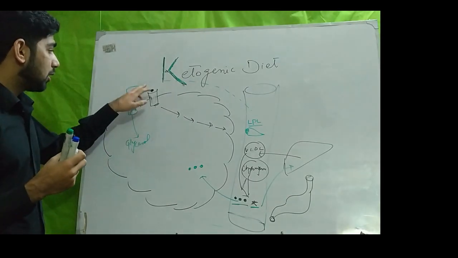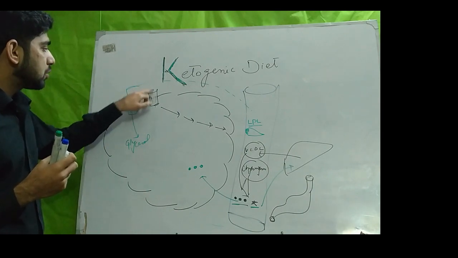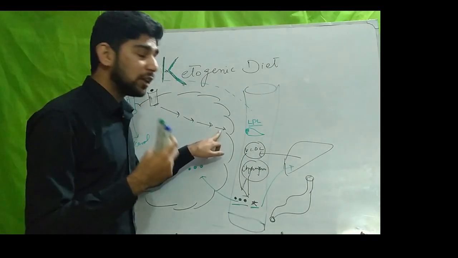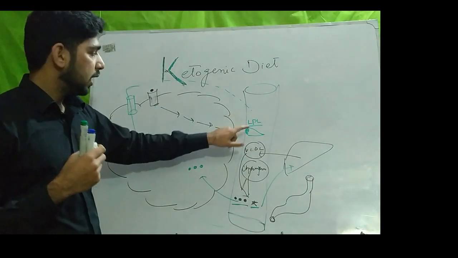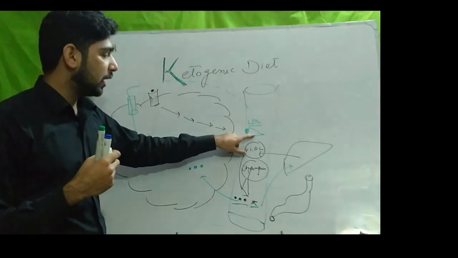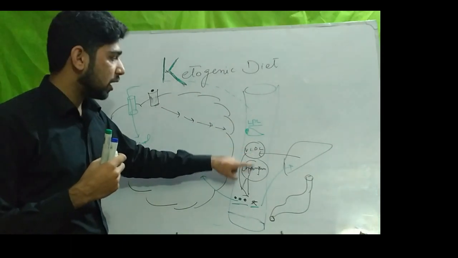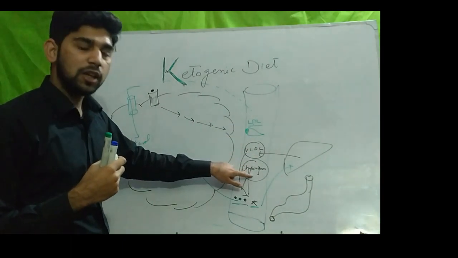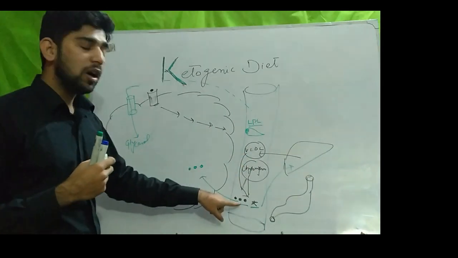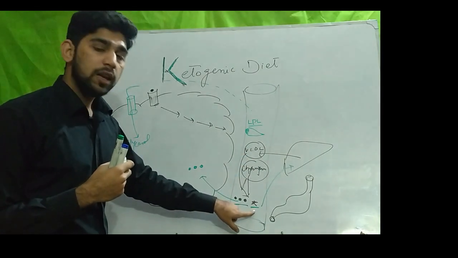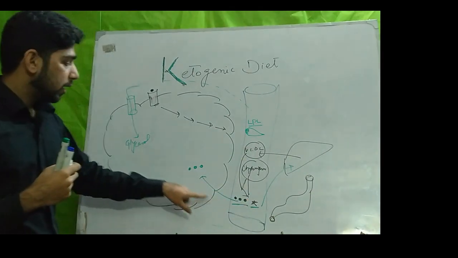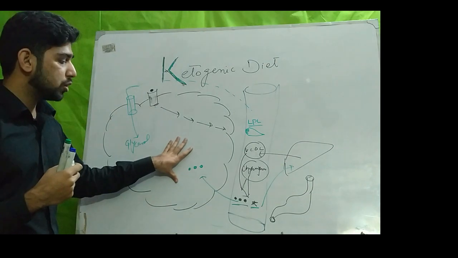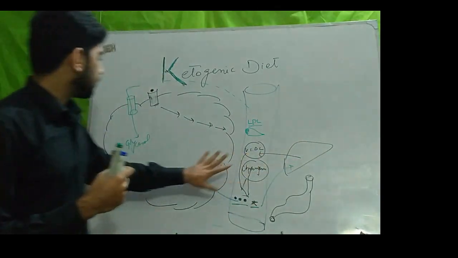So insulin is doing two functions here. Number one, insulin activates the enzyme lipoprotein lipase, present in the blood circulation, and this lipoprotein lipase breaks down triglycerides present in VLDL and chylomicron and converts them into free fatty acids and glycerol. Then these free fatty acids enter into the adipose tissue and glycerol goes back into the liver.